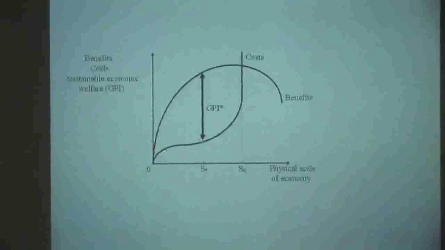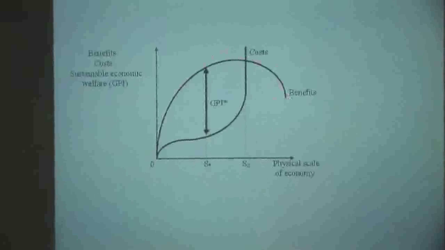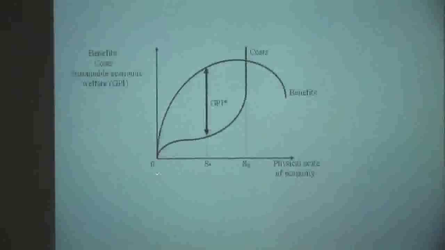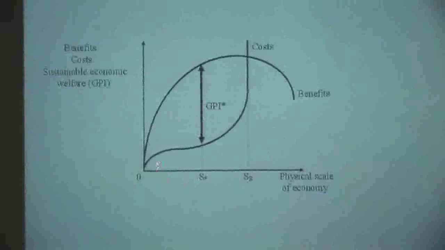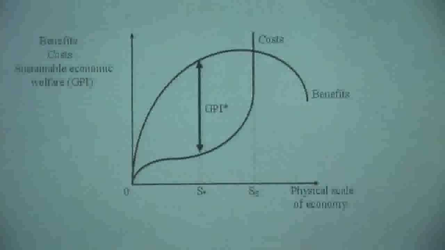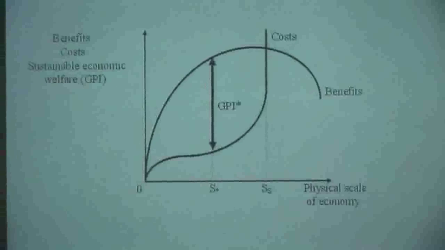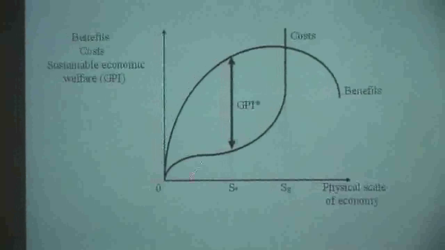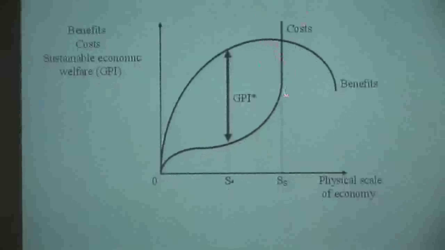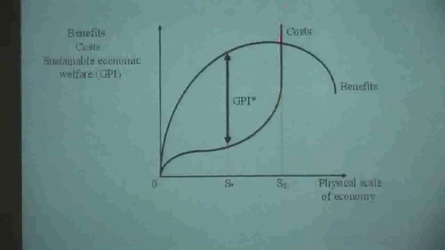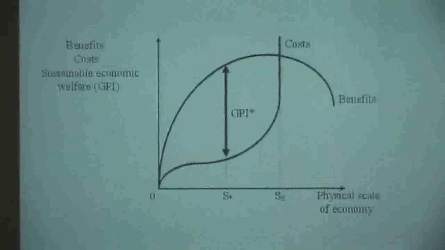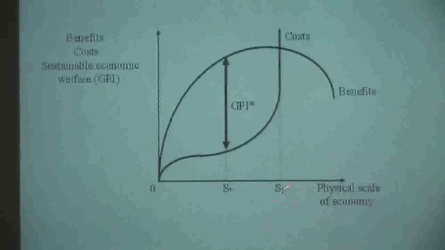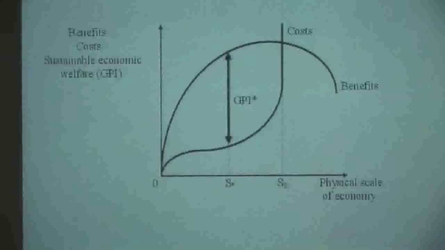Well, the benefits tend to go up at a diminishing rate, whereas the costs, it's possible to have a bit of diminishing or increasing returns to begin with, but eventually the costs are governed by the principle of increasing marginal costs. So costs go up at an increasing rate. I've got the cost curve vertical at this particular scale here. That's SS, the maximum sustainable scale. That scale there would be where effectively ecological footprint is equal to biocapacity.